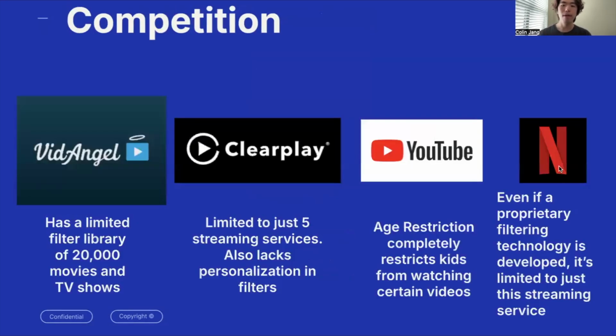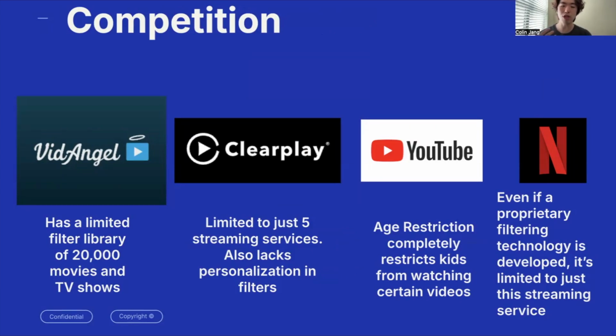So, some competition that we're going to be facing: VidAngel and ClearPlay. They're the software that's closest and really mimicking our business model in a sense. But the problem with them is that they don't use AI that much. VidAngel and ClearPlay have a very limited filter library of filtered movies and TV shows because they're a system where they manually filter out the content, which means a person is watching through the movie and manually blurring things out. AI is a really small part of it, which means it's not able to filter everything out.